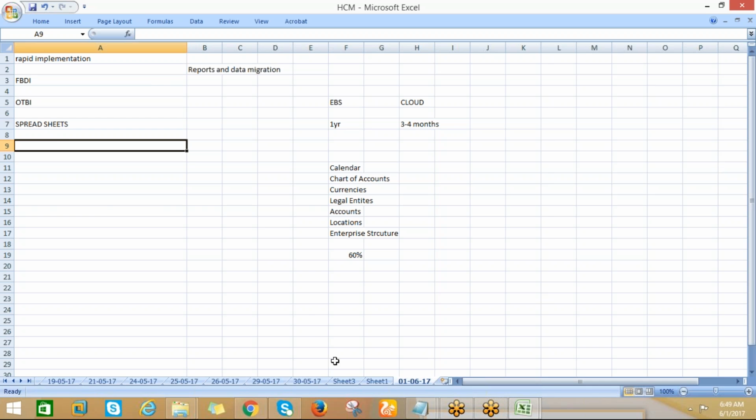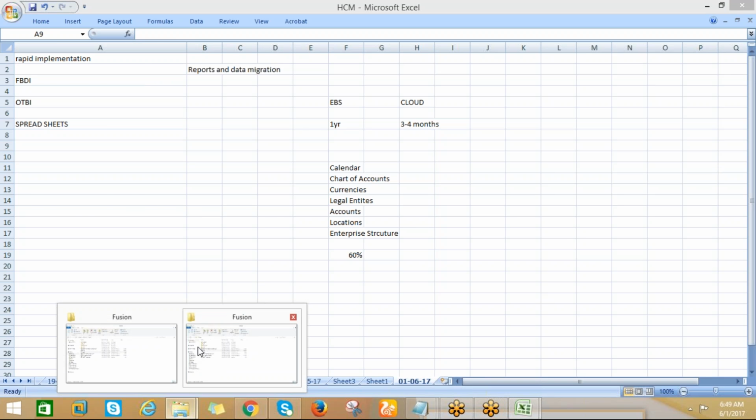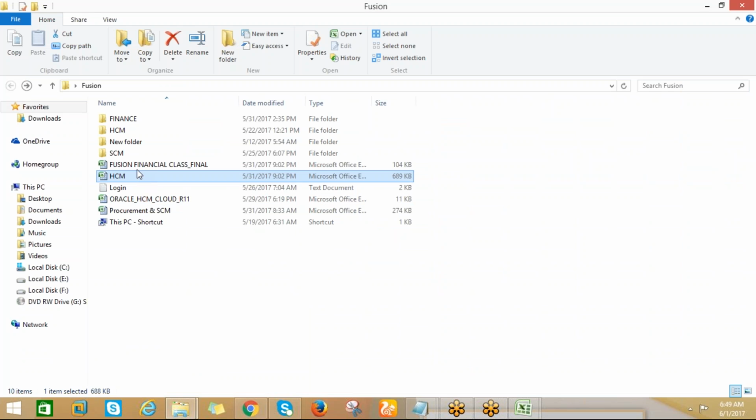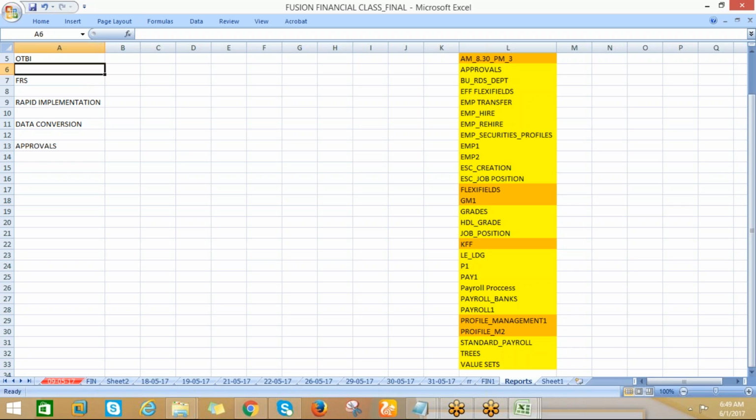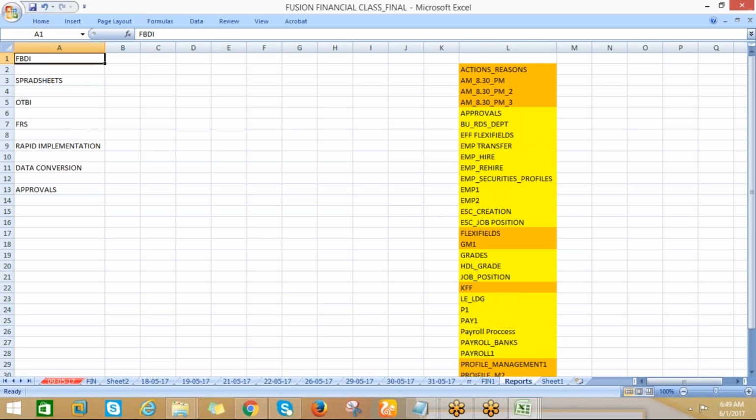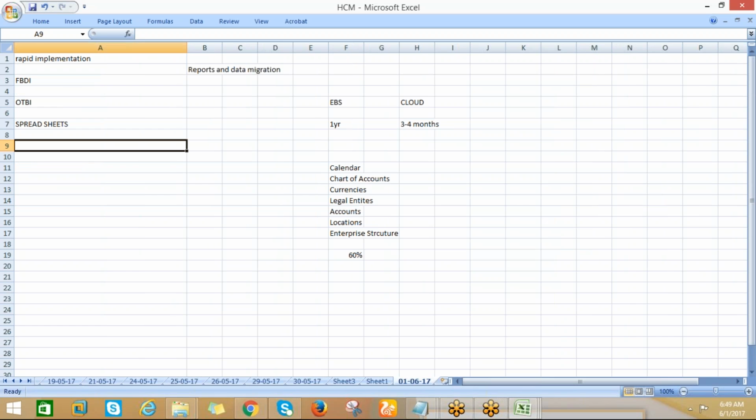So I think I had saved somewhere the list of all the reports. Yeah, FBDA, spreadsheets, OTBA. This FRS is not related to uploads. Uploads also we can discuss. FRS is related to Financial Reporting Studio, so that is not related to SCM and uploads. We can discuss all these things in parallel.